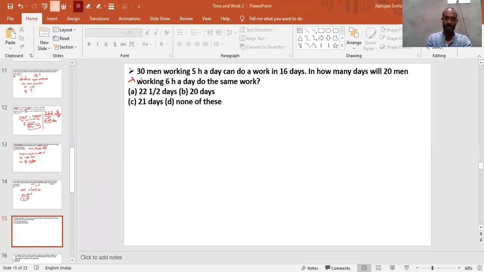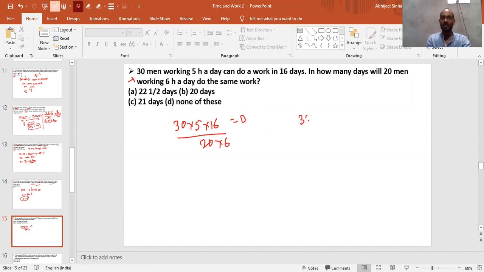Till then, I'm writing what is given. It is given that 30 men working 5 hours a day can do a work in 16 days, right? So this is 30 into 5 into 16. In how many days will 20 men working 6 hours a day do the same work? Now this is the same work, so just divided by 20 into 6.